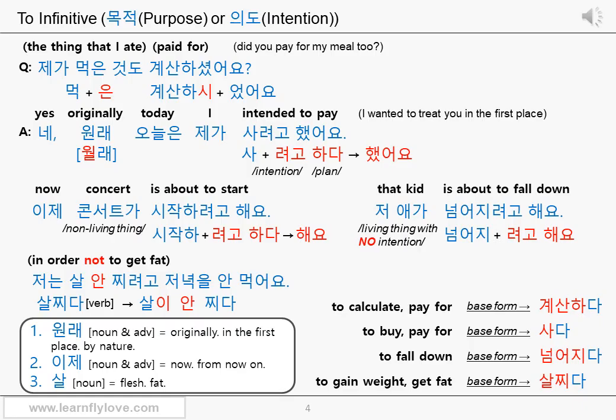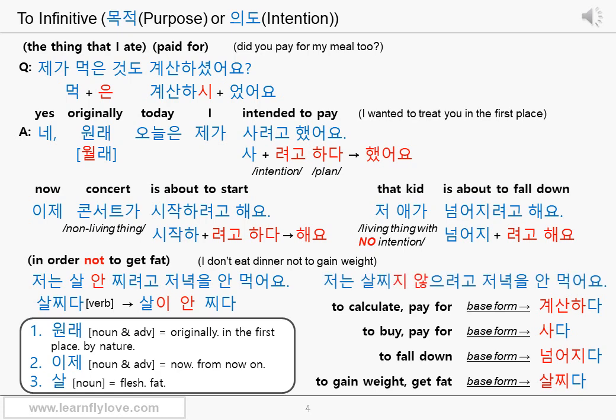Okay? Like this, if you use the negative adverb 안, you can simply express not to or in order not to. Of course, you can use 지 않다, which can also be used to negate the sentence. Just you should remember that 안 is also a stem. In order not to get fat. 살찌다, to get fat. The stem is 살찌.